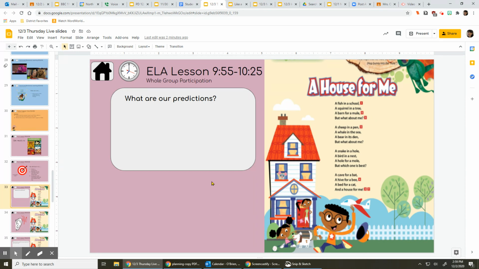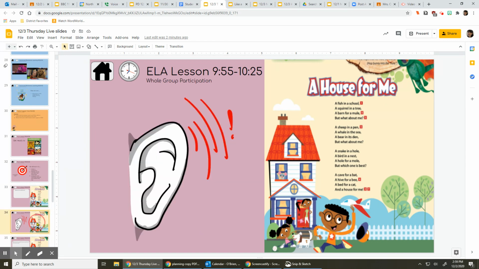So I want you to go ahead and take a second. You can pause me if you need more time. Go ahead and make a prediction about this passage. What do you think it might be about? Again, the title is A House for Me. Very good. Let's get reading.